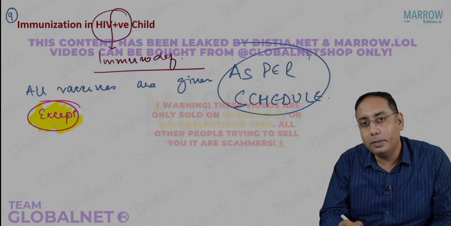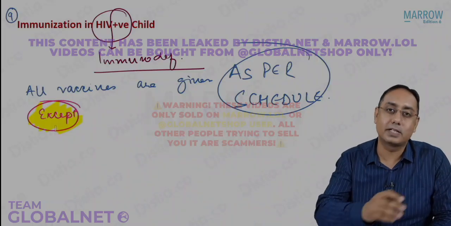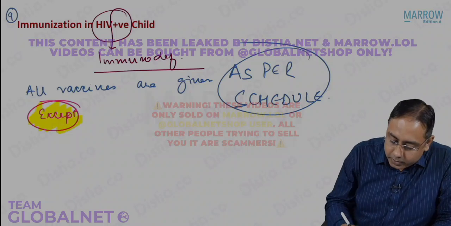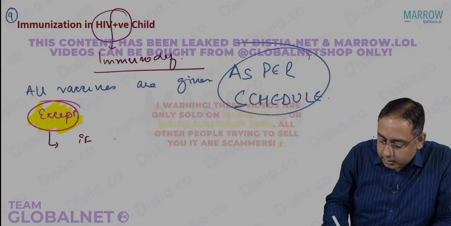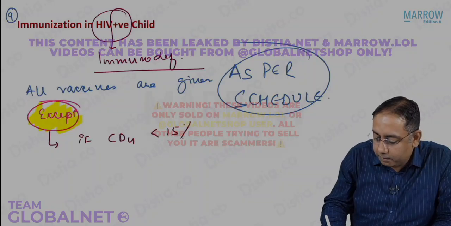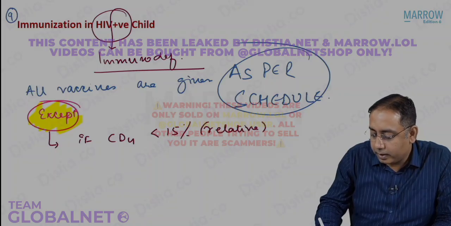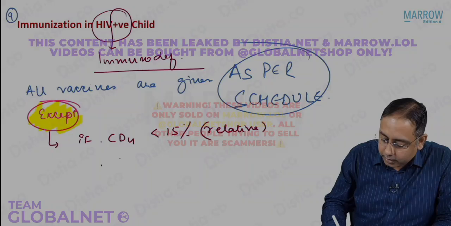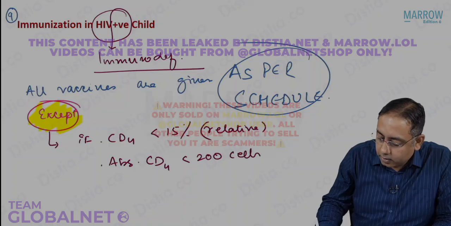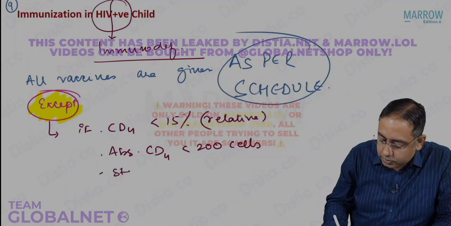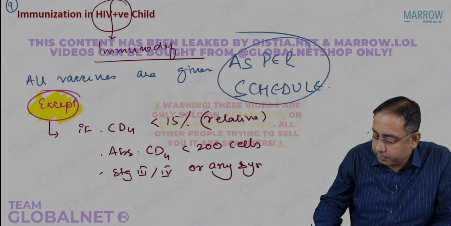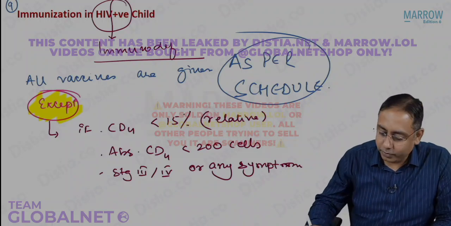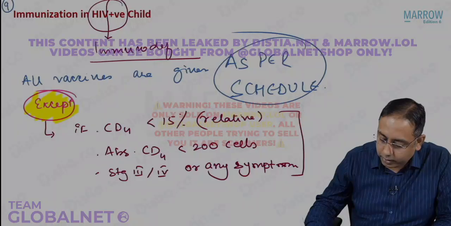All vaccines are given. What do you mean by all vaccines? Killed vaccine, recombinant vaccine, live vaccine, toxoid vaccine, every vaccine. Except which vaccines, or in which situations? Except if the relative CD4 count is less than 15%, or if the absolute CD4 count is less than 200 cells, or if the child is in stage 3 or stage 4 or has any symptom of HIV, we are not going to give. Please note, we are not going to give.